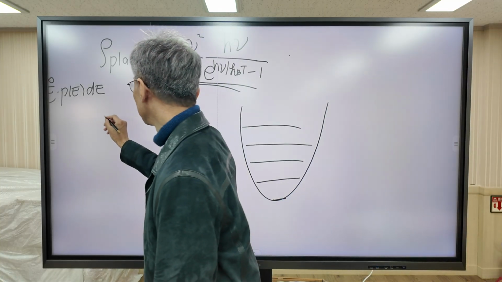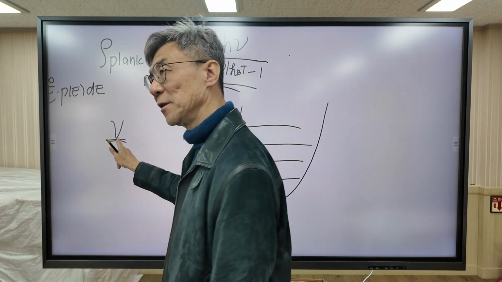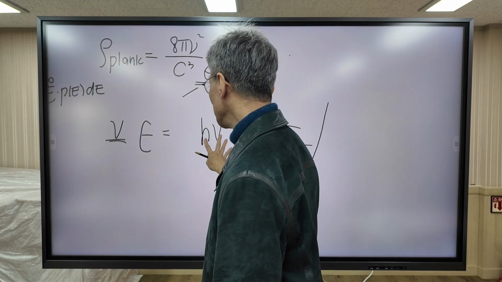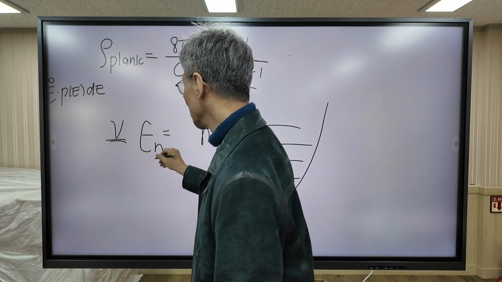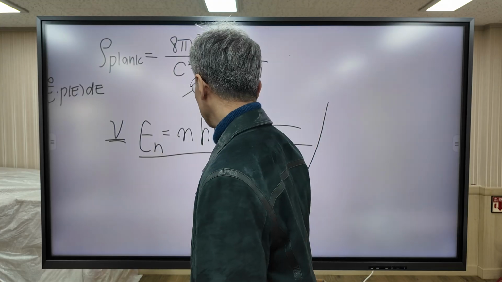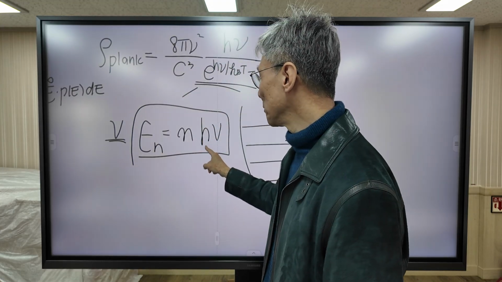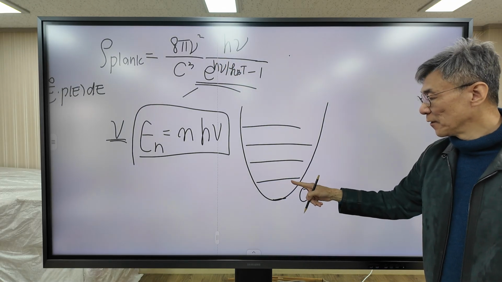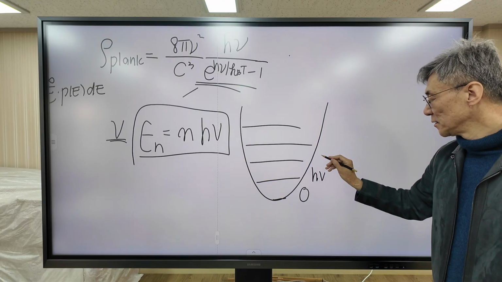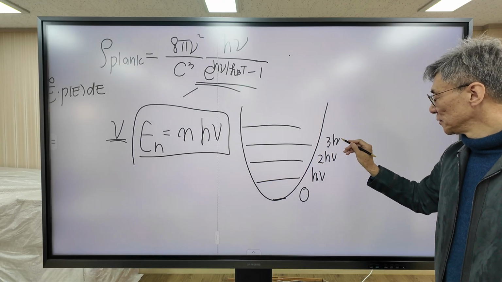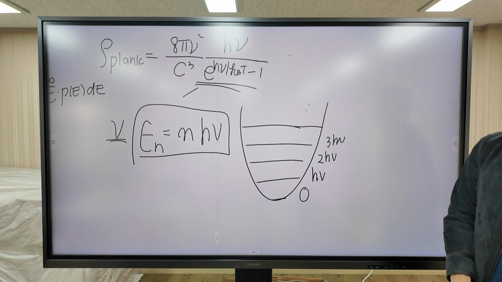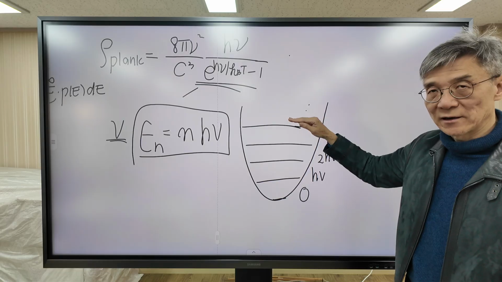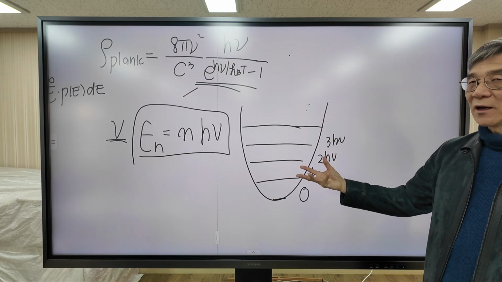For an oscillator with a specific frequency nu, an energy that is an integer multiple of h nu is possible. Mathematically speaking, the oscillator can have energy n h nu. This is the expression proposed by Planck. So the ground state energy is 0, the first excited state energy is h nu, the second is 2h nu, 3h nu, and so on. So Planck assumed that the oscillator can have only these discrete quantized energies. This is the assumption made by Planck.